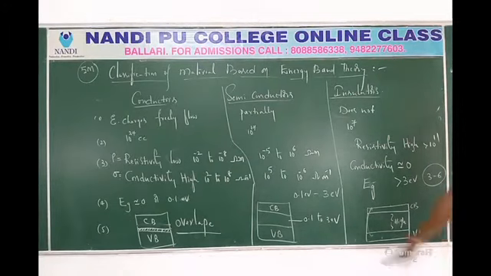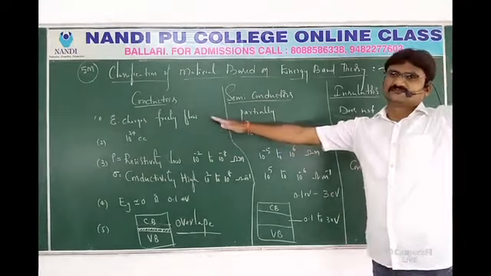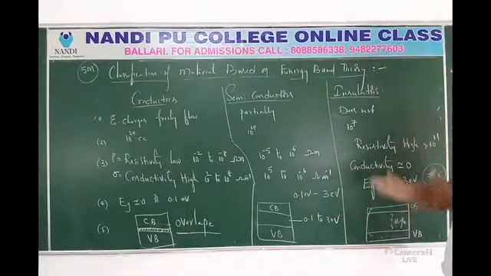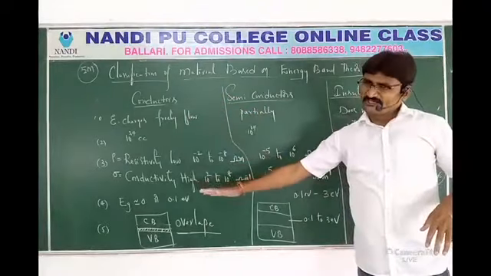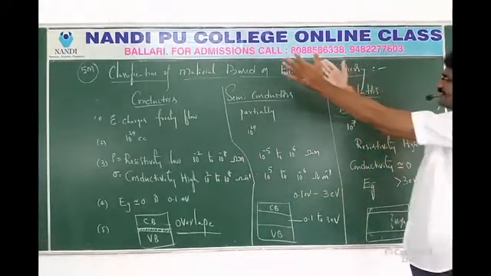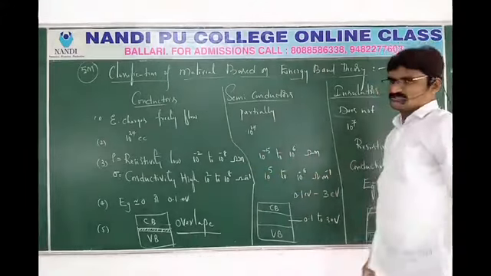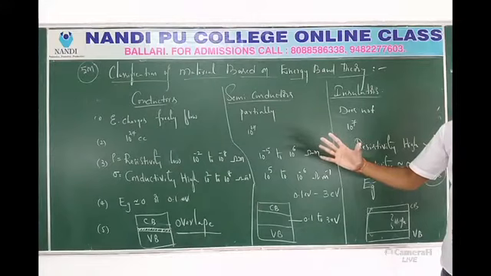Once again, for conductors, conductivity is high and resistivity is low, approximately 0. For insulators, conductivity is 0 and resistivity is high. Semiconductors are moderate between these two. Here the main concept is the energy gap.